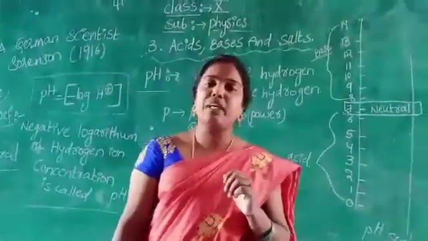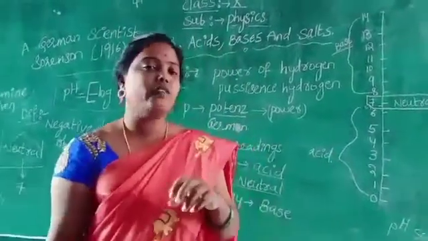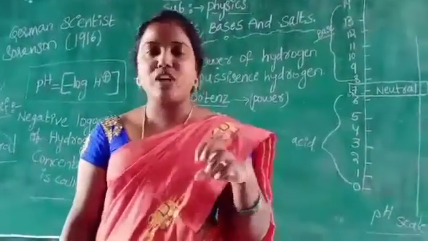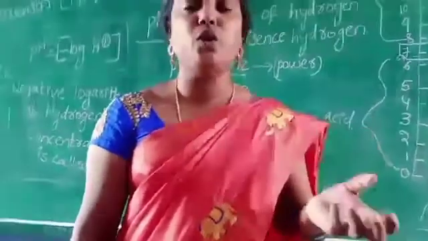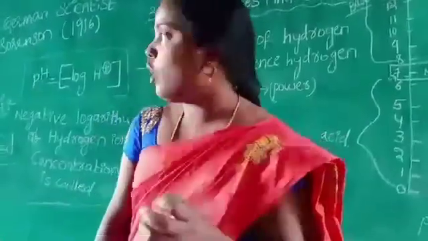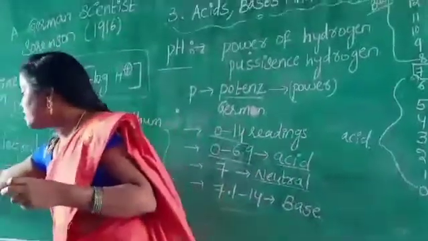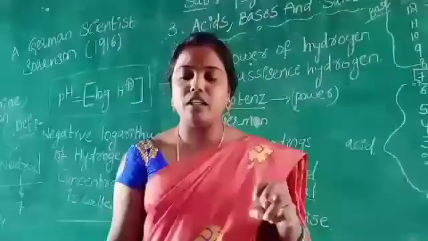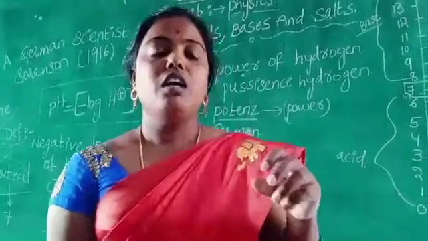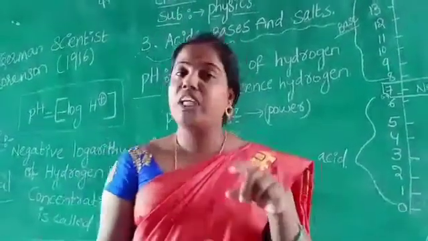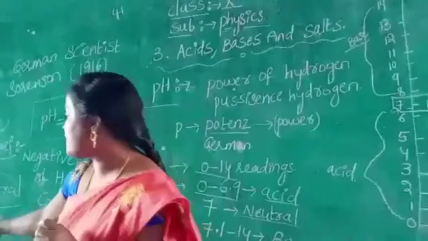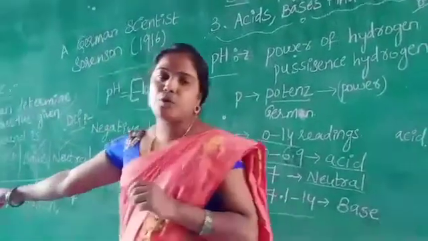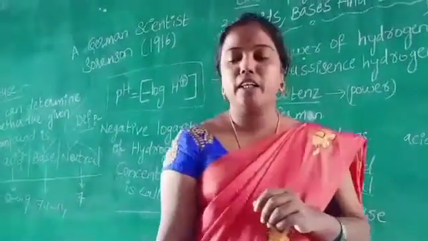Already sir explained to you table 2. They gave some compounds. For example, the first one, HCl, hydrochloric acid. Is it an acid, you know? So what is the value of pH? From 0 to 6.9 in between. Second one, acetic acid. I told you it is a weak acid, but it is an acid. So what is the value on the pH scale? That is 0 to 6.9 in between.